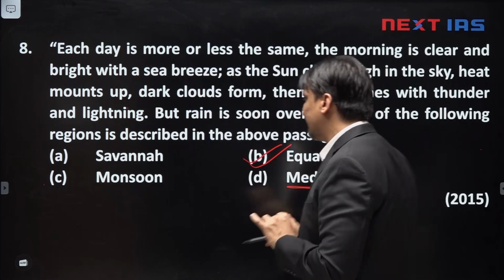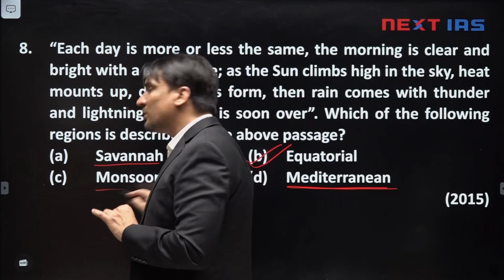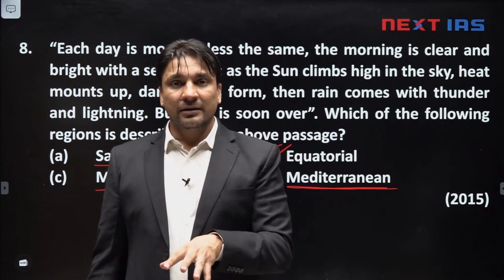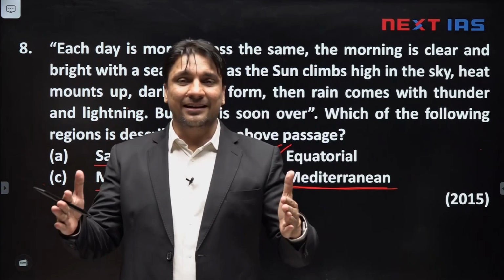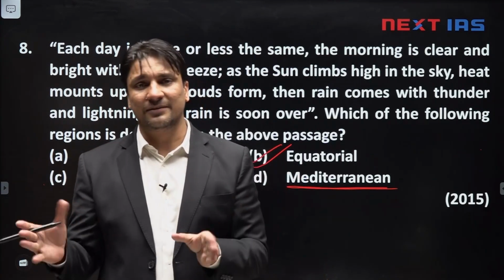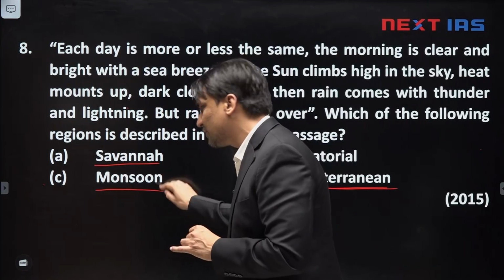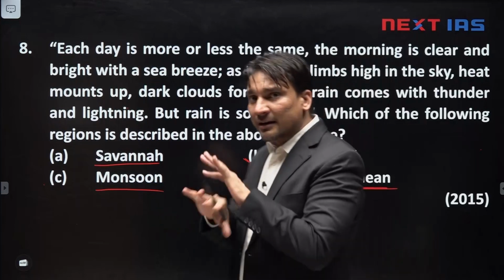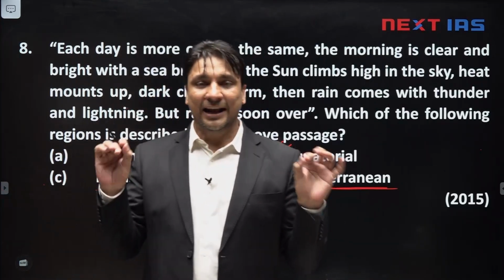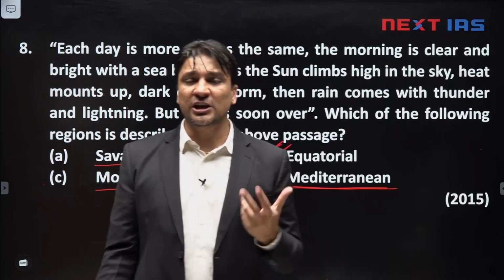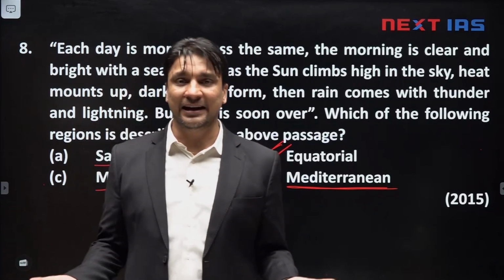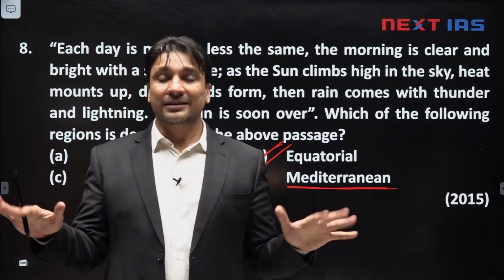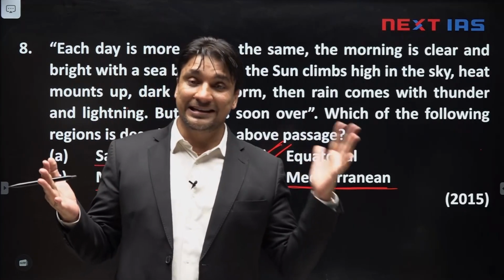So there is high level of seasonal variability. In savanna and monsoon region, the summers are rainy, winters are dry. Monsoon region receives relatively higher rainfall than savanna, but seasonal variability is again high in these two areas too. So this region has all the days of the year same. The annual range of temperature in equatorial region is just 2 degrees Celsius, which clearly indicates that all the days are same. There is no difference in temperature of days in January or July.